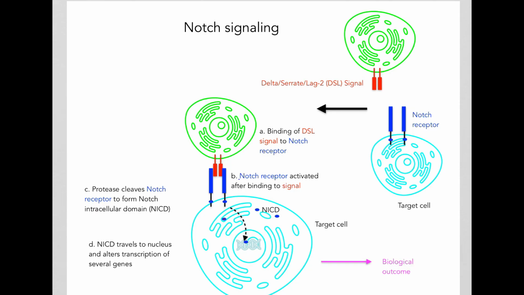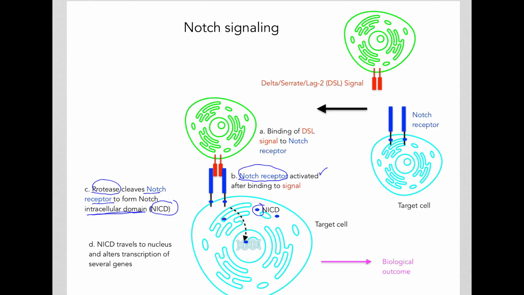This binding is going to change the shape of the Notch receptor. It's going to become activated, and that's going to activate an enzyme, a protease, that will break the Notch receptor to form intracellular domains, Notch intracellular domains, or NICDs.